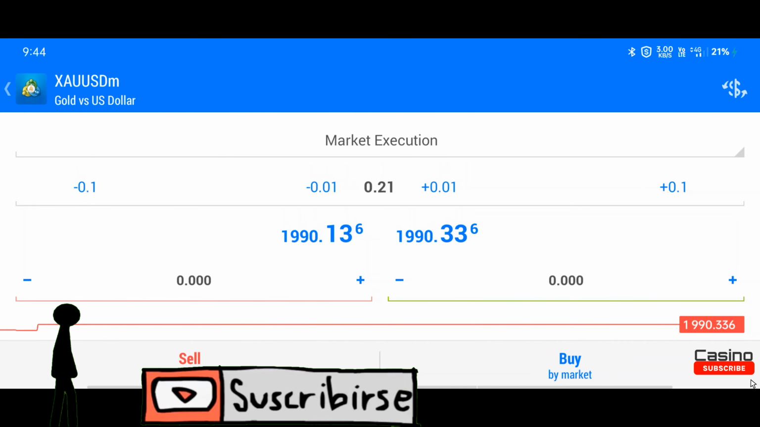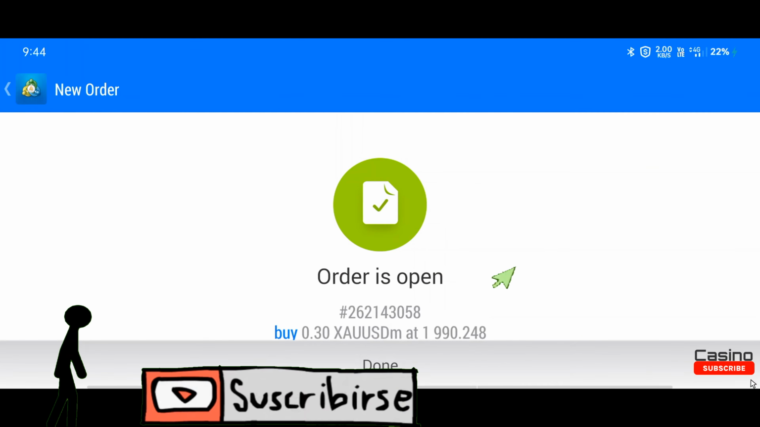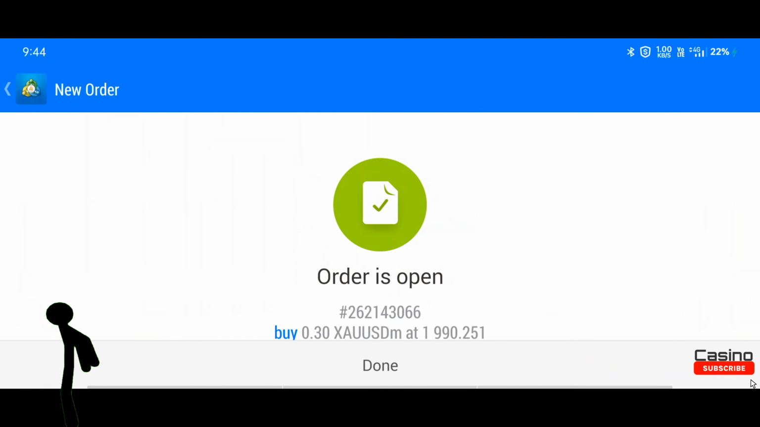Today my dearest pair will trade in gold versus US dollar, which is a high volatility pair. This pair follows the price action very well. See you after applying the trade.